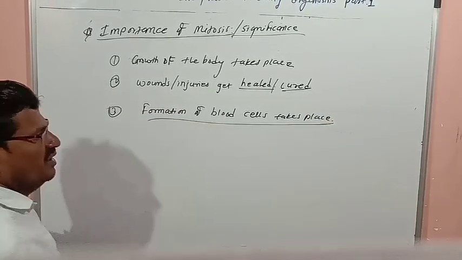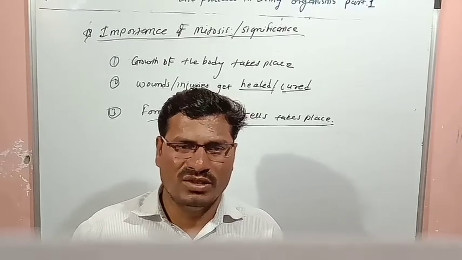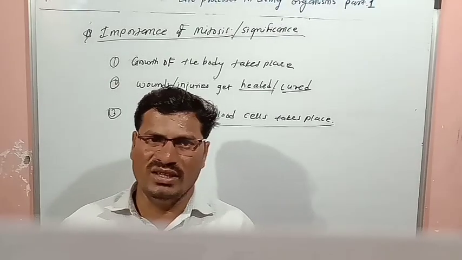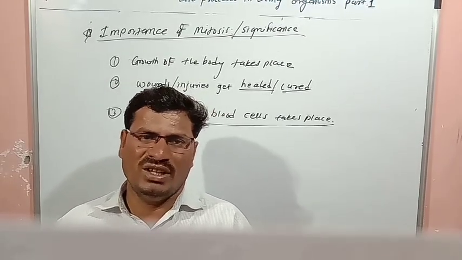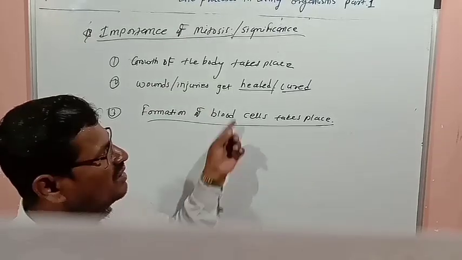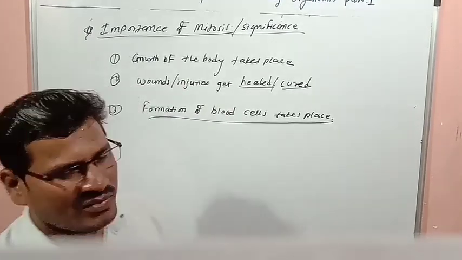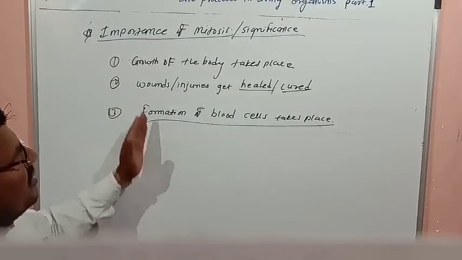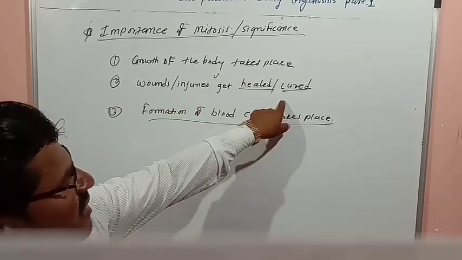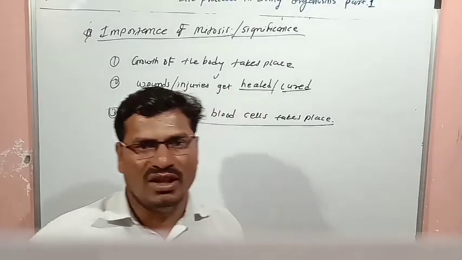Inside our body, blood cells are produced again and again, because RBCs have a lifespan of 120 days. So these RBCs are produced again and again inside our body, and mitosis is necessary for the production of these blood cells. So these are the advantages of mitosis: growth of the body takes place, wounds or injuries get healed, and formation of blood cells takes place.